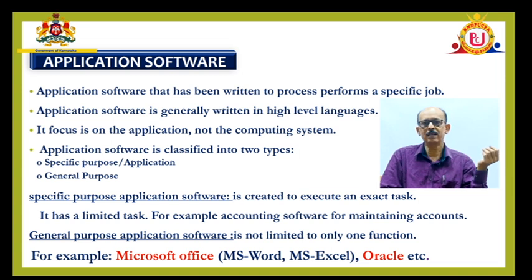MS Office can be used for different office operations, to store the data, to store documents, and to perform different operations. It also contains Word, Excel, PowerPoint, Access, etc. These are the parts of this application software generally used by everyone. Oracle is a database management system package, so Oracle is also a general purpose package. Okay, this is about the types of application software.